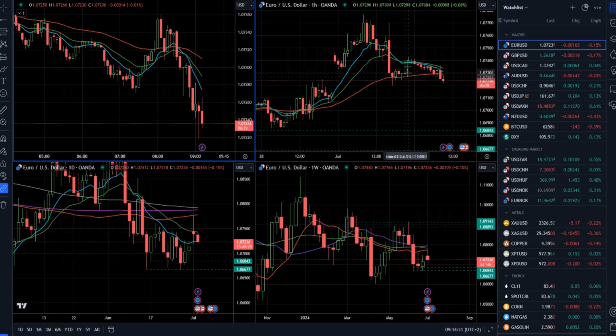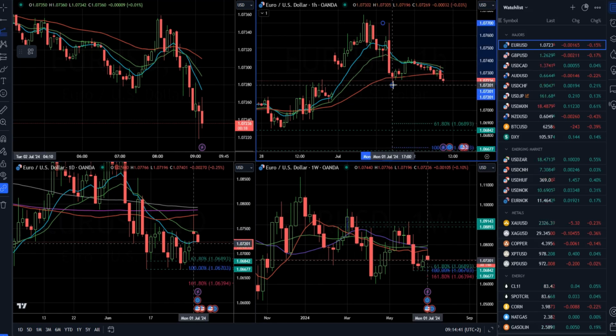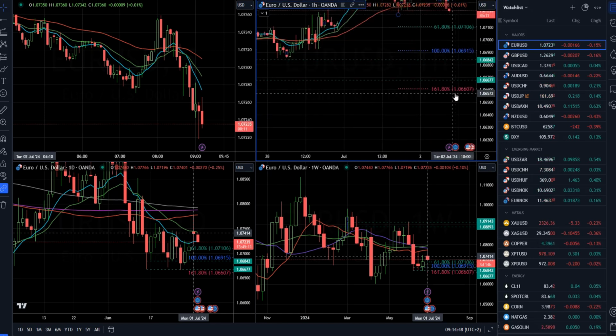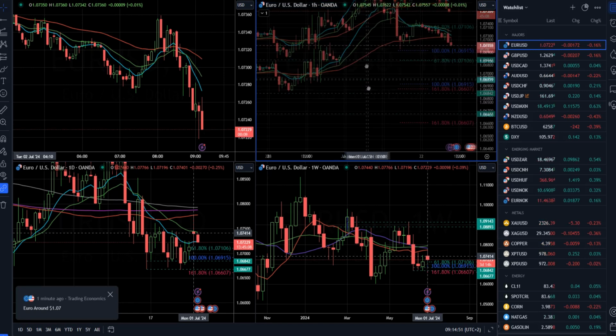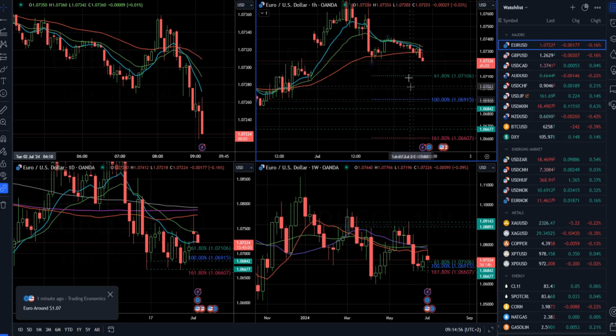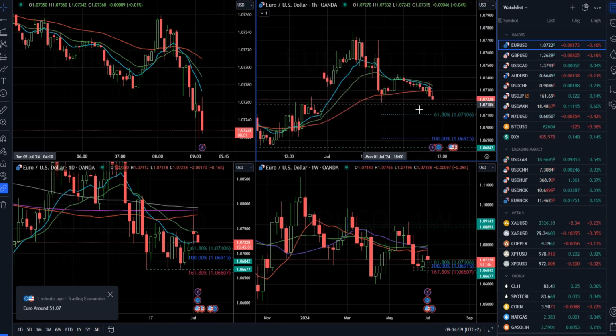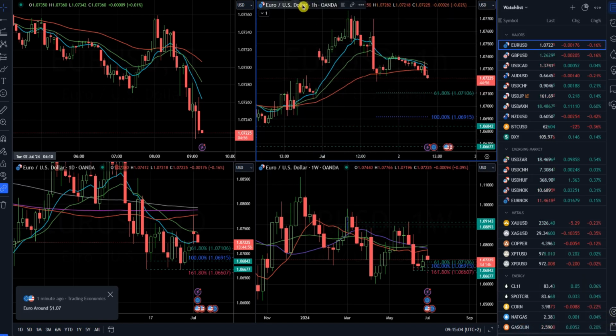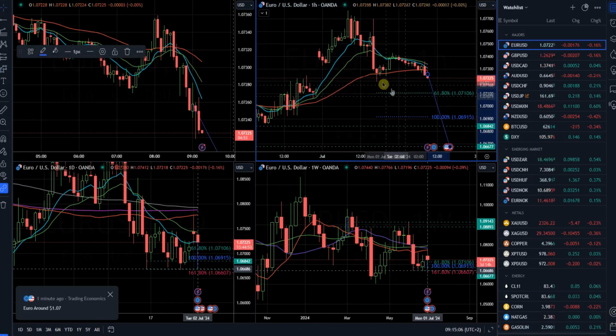Now we can see here that we had this reaction up, but now we are trying to make a new low. What we can apply here is a Fibonacci expansion tool, for example. We can take this recent swing high, swing low, and swing high, and we can see the Fibonacci projections 100% at 1.0690, and then 161.8 around 1.0660 mark. So I see potential for the downside continuation, rejections from the daily and weekly resistance levels, and the nice projection of the hourly time frame building lower highs and lower lows. So there is a potential for this further downside movement in the euro dollar.